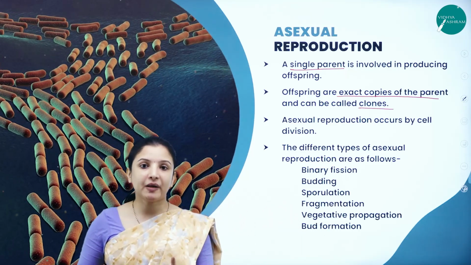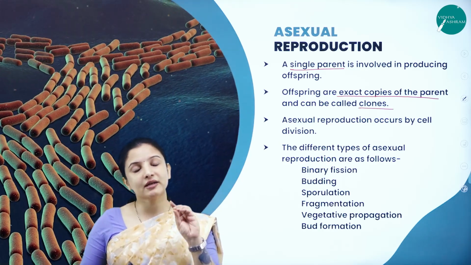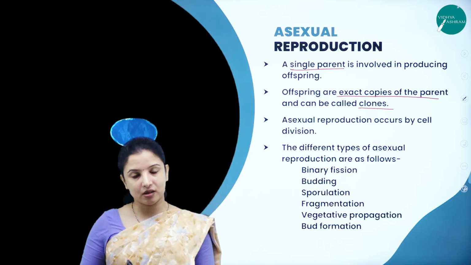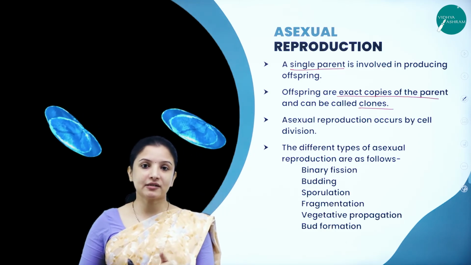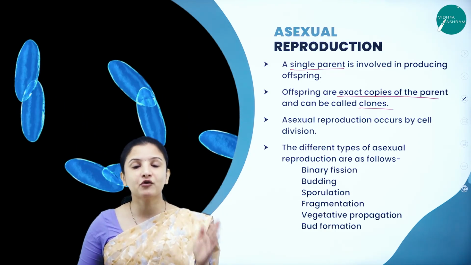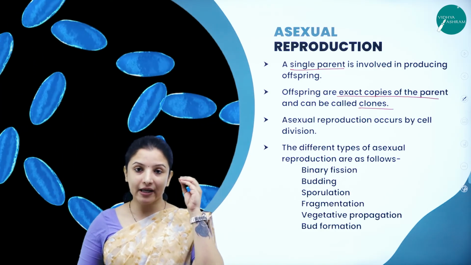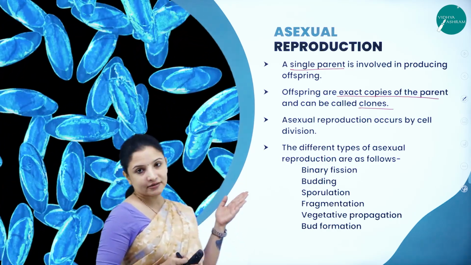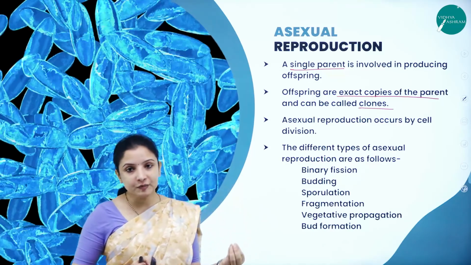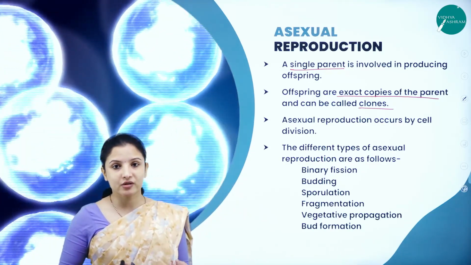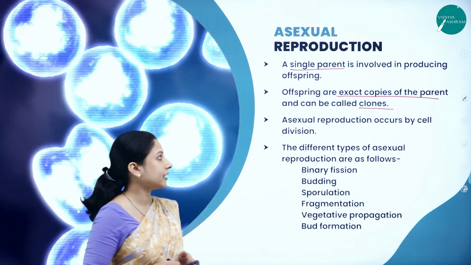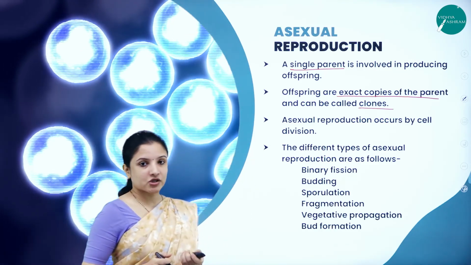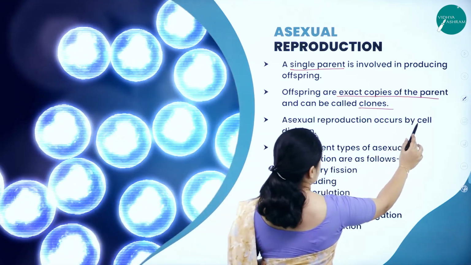Only one parent is involved, and the reproduction is asexual method. Therefore, the offspring that is produced will be exact photocopies of their parent. They look exactly similar to their parents. So that is why they are called clones. So the offsprings that are produced by asexual reproduction are clones of their parents. And asexual reproduction usually occurs by cell division.